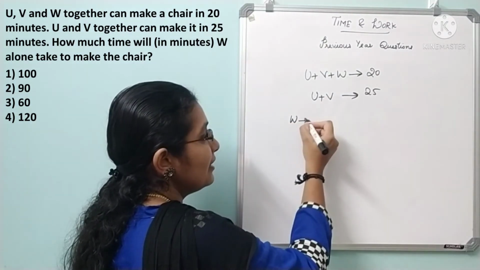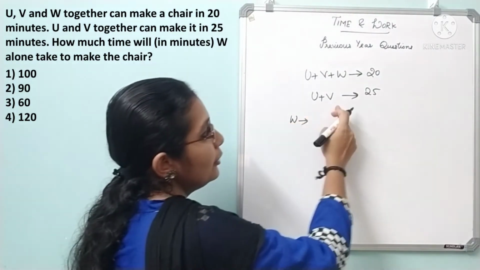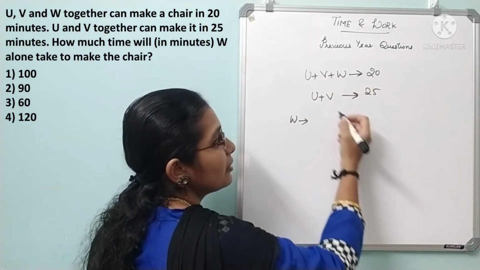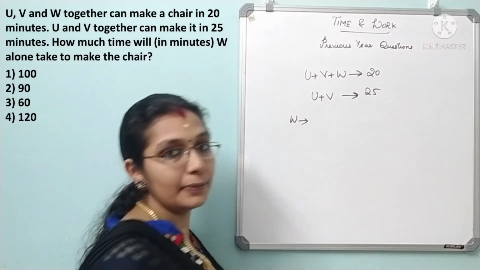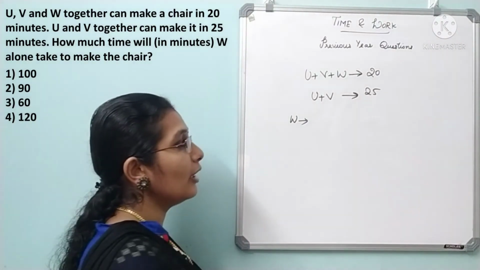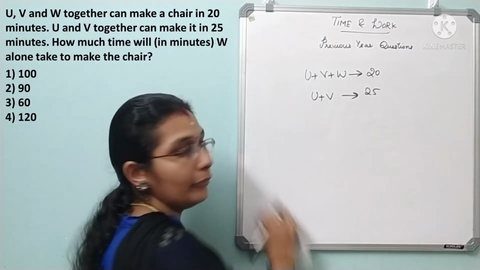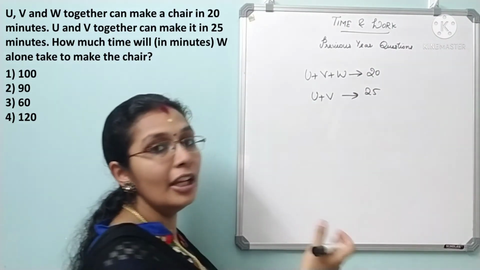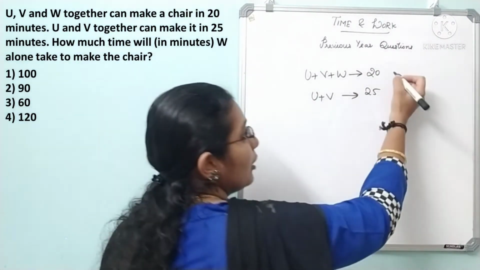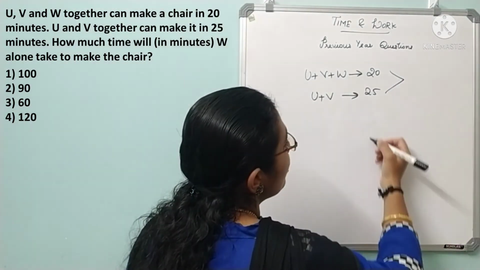So for the very first instance, what will you do? See, U plus V is here and U plus V plus W. So 20 minus 25, which is 5, you will write. But that is not the concept, because we will have to find their efficiency. Based on efficiency only, we will find W's time, okay? So as usual, proceed.